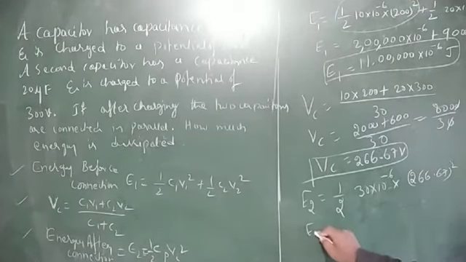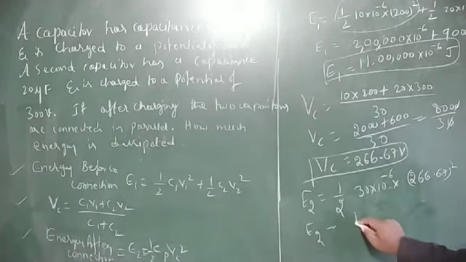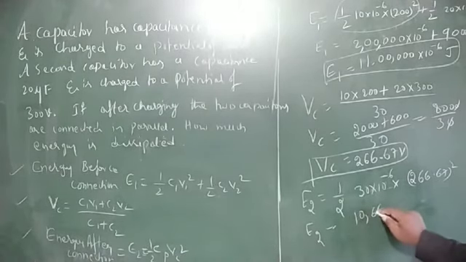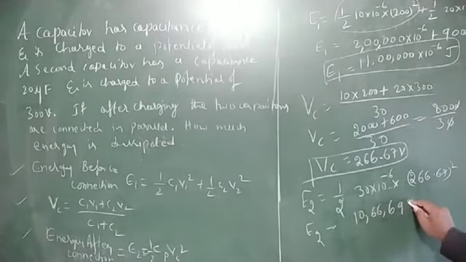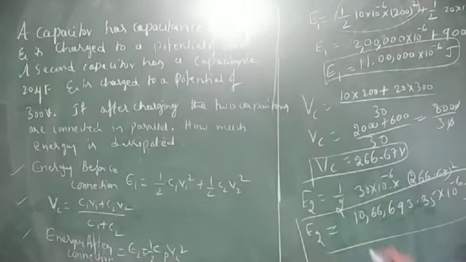Therefore, E2 is equal to 10,66,693.35 into 10 to the power of minus 6 joule.